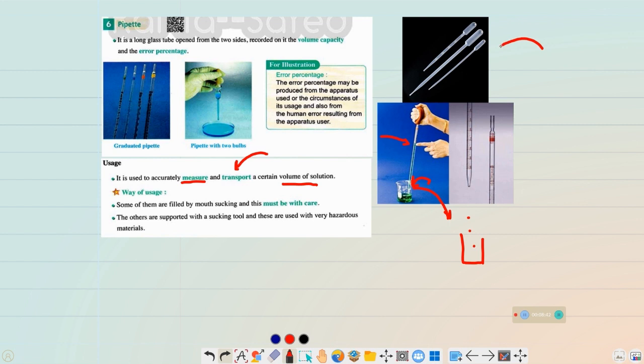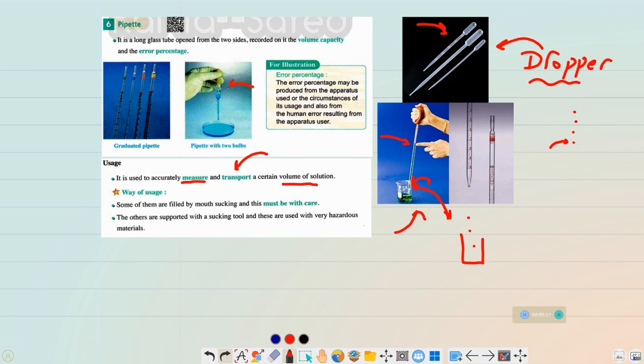This one in the black picture here is another type of pipette, but it's called a dropper. From its name, the dropper is used to release drops of the solution, and it has a small graduation because you're just using it to transport drops, one drop, two drops. So we call this pipette a dropper, while here it's the normal pipette.